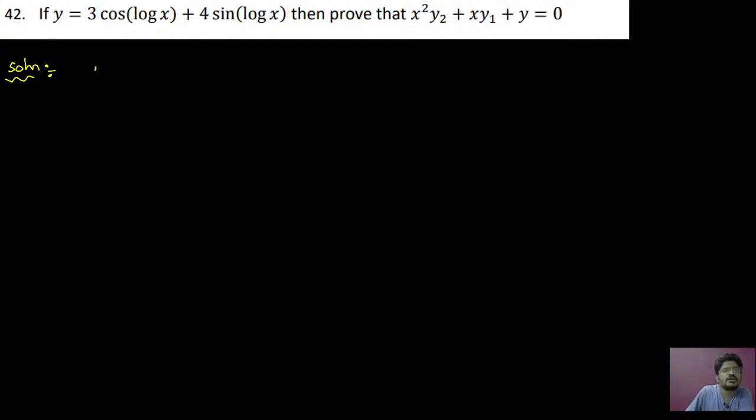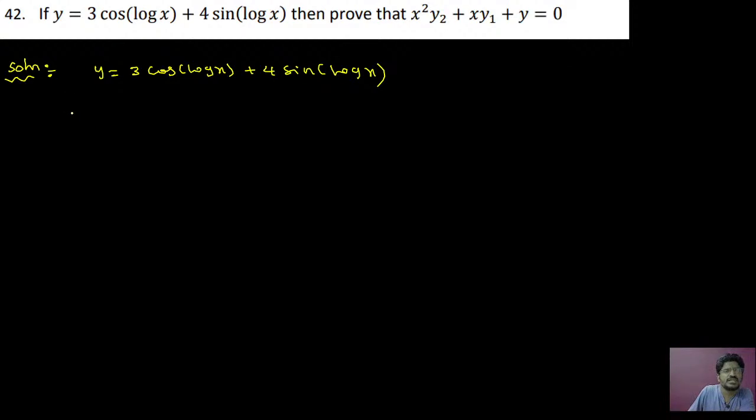Okay. y is equal to 3 cos of log x plus 4 sine of log x. We have to prove that x square d square y by dx square plus x dy by dx plus y equal to 0.